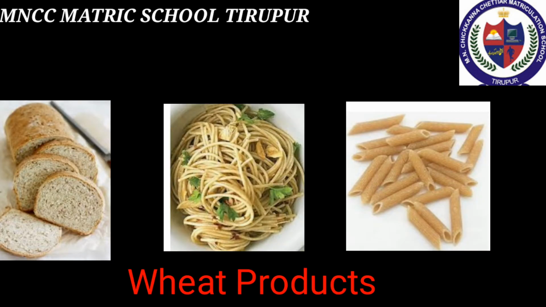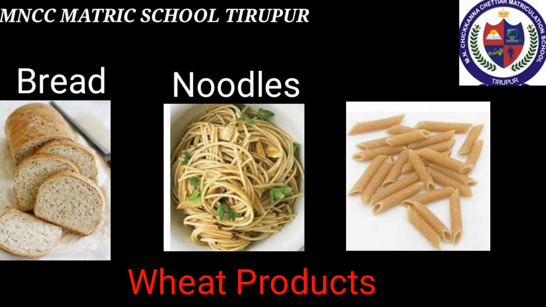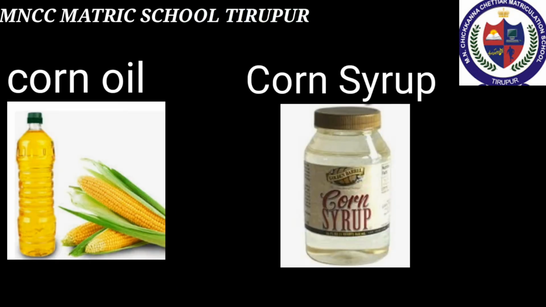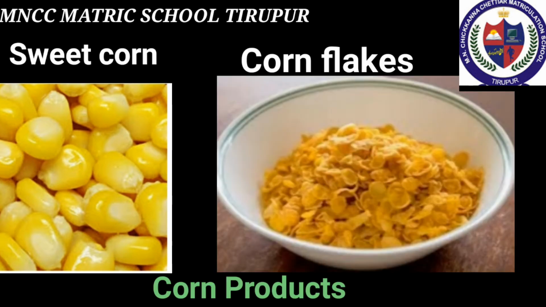Here some of the products of wheat are bread, noodles and pasta. Next important crop is maize. The Mexican and American people use this as a main food. It is also known as corn. Yellow or colored corn may promote eye health. It is also a rich source of many vitamins and minerals. Corn oil is used for cooking purposes. Corn syrup is used as a sweetener instead of sugar in many food products. Some of the products of maize are sweet corn and cornflakes.